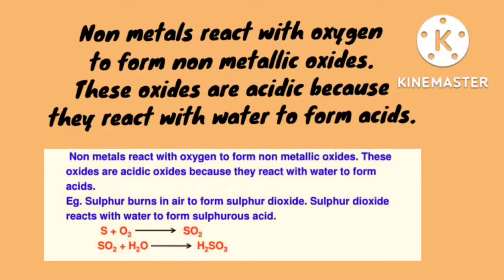Now observe the reaction. S plus O2 gives SO2, that is sulfur dioxide. This sulfur dioxide is acidic in nature. It is an acidic oxide. This acidic oxide will react with water to form what? Sulfurous acid, that is H2SO3. So in general, what did you understand?